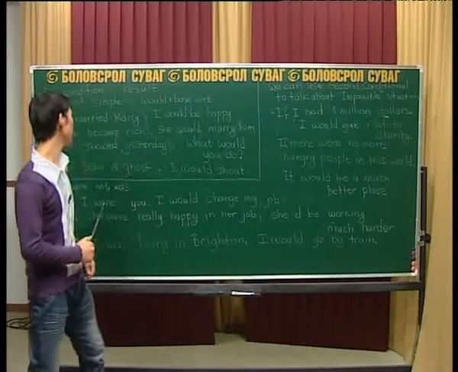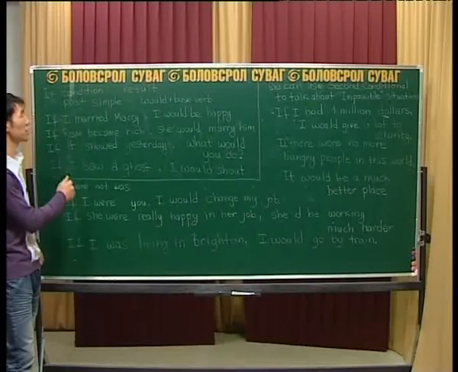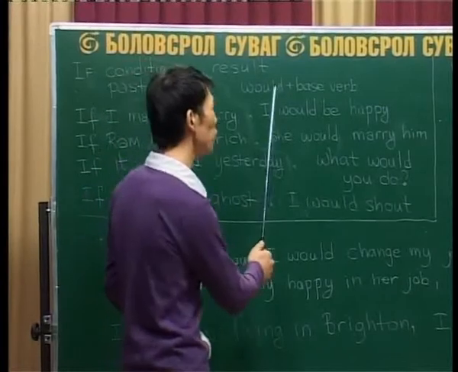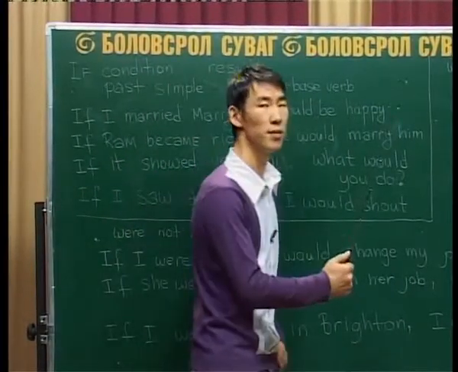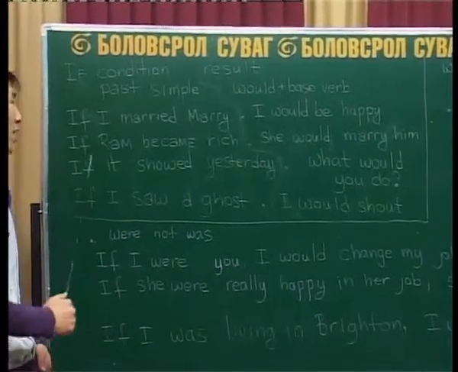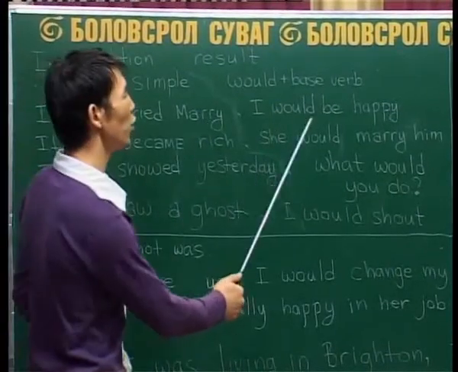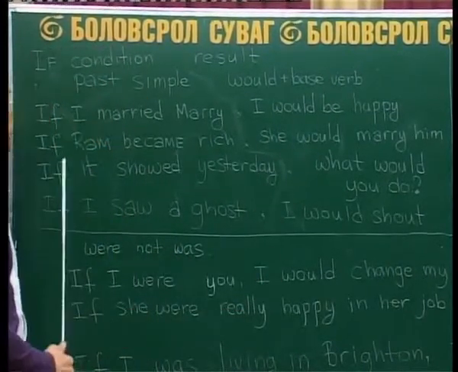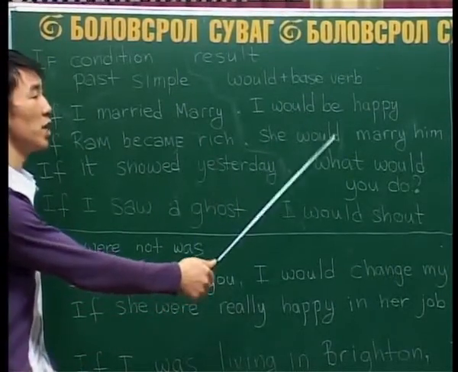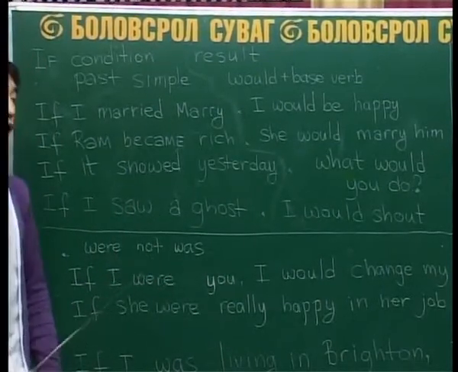We learned that here, in the if condition, we use past simple, and then in the result, we use would and the base verb. Remember, I translated the sentences for you. Remember, if I had married Mary, I would be happy. If Ram became rich, she would marry him. Okay, that's two for your homework.